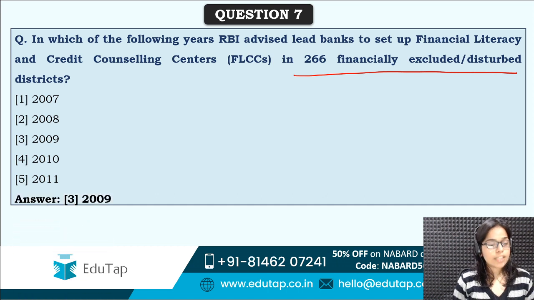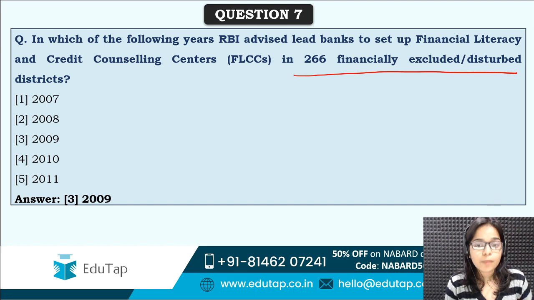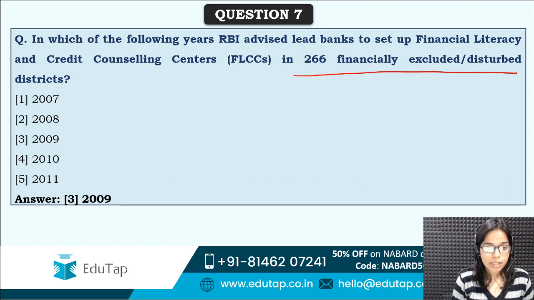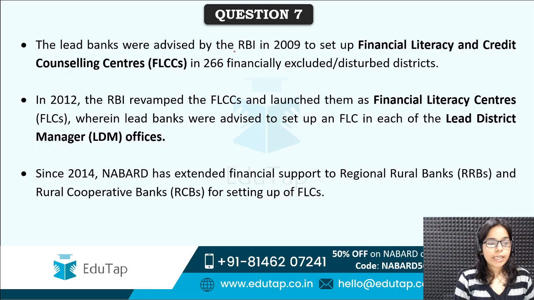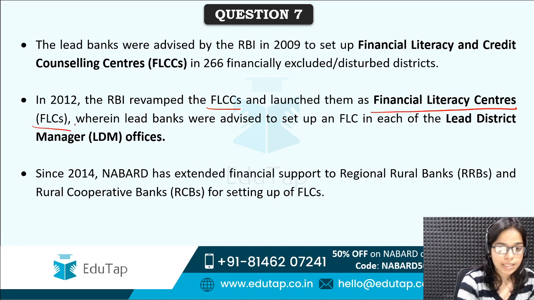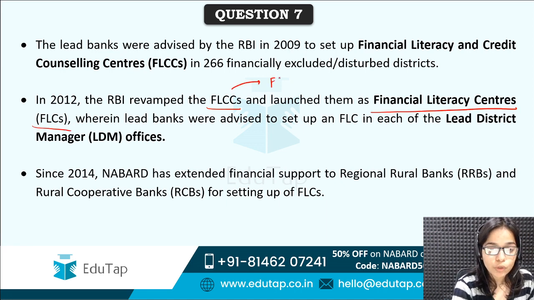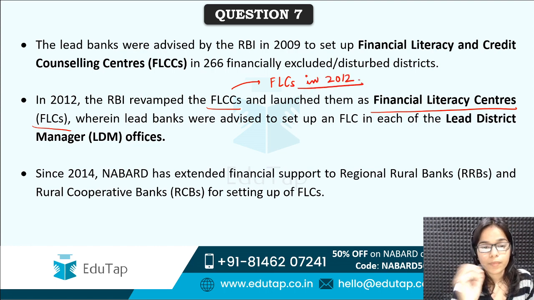So correct answer is option third, that is 2009. So in year 2009, RBI advised lead banks to set up financial literacy and credit counseling centers, which are also called as FLCCs. Alright. And in 2012, RBI revamped these FLCCs and launched them as financial literacy centers, that is FLCs. So FLCCs converted into FLCs in 2012. Alright, so you need to know this.